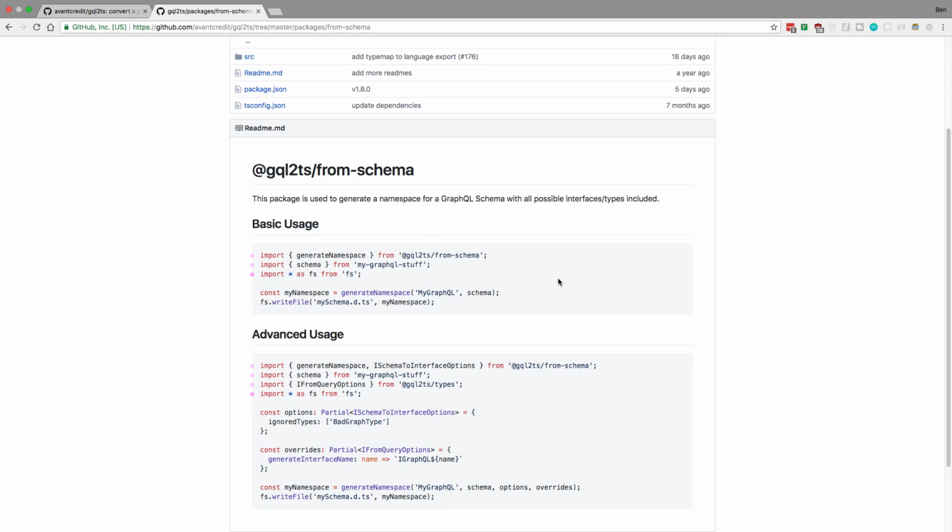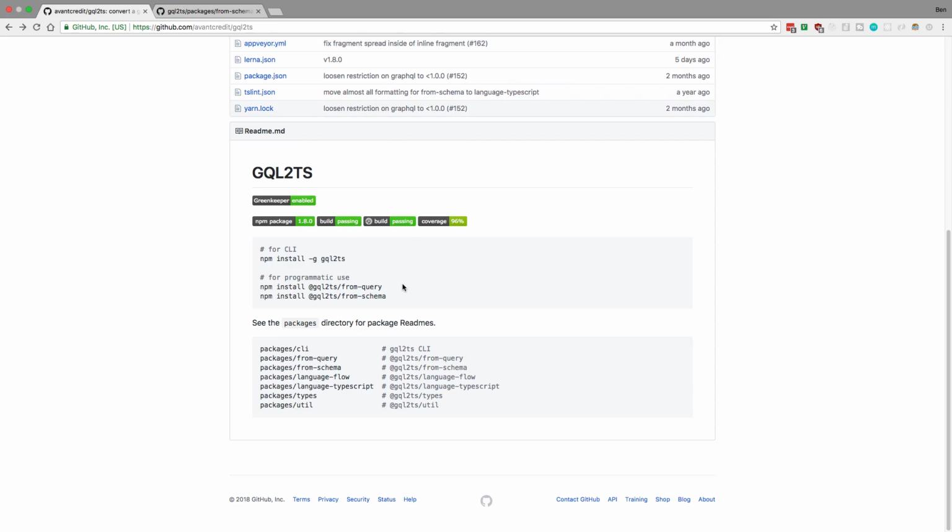Now, before I go on with this, multiple of you guys have mentioned there are pretty nice libraries out there called, I believe, TypeGraphQL or Vesper, which allow you to do kind of the same thing, where you get types for your GraphQL resolvers. And I really like those projects, and I think they look really cool. But I'm waiting on them to get developed a little bit more before I actually use them. And so in the time being, I'm just using this as kind of a monkey patch, it's fine for the time being.